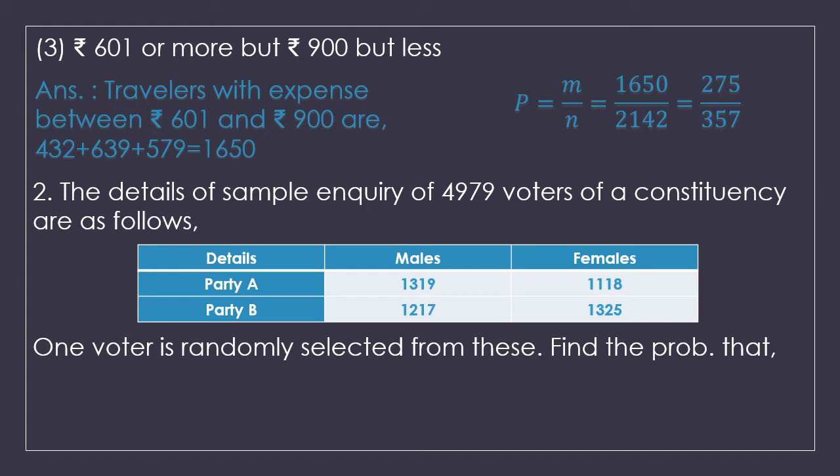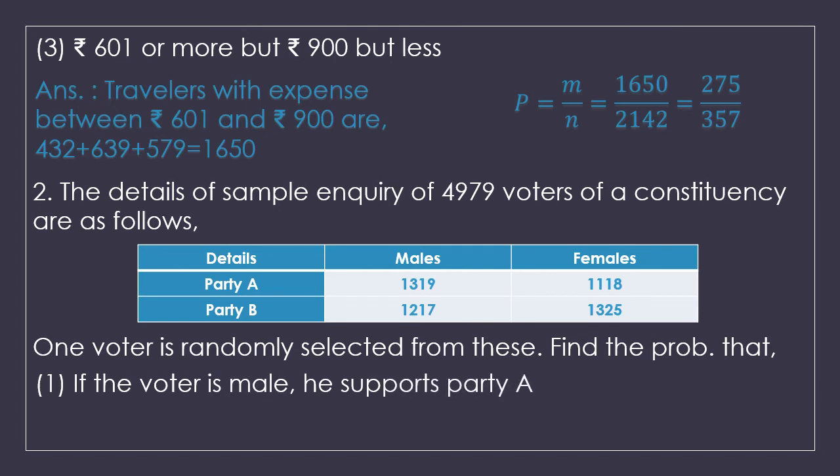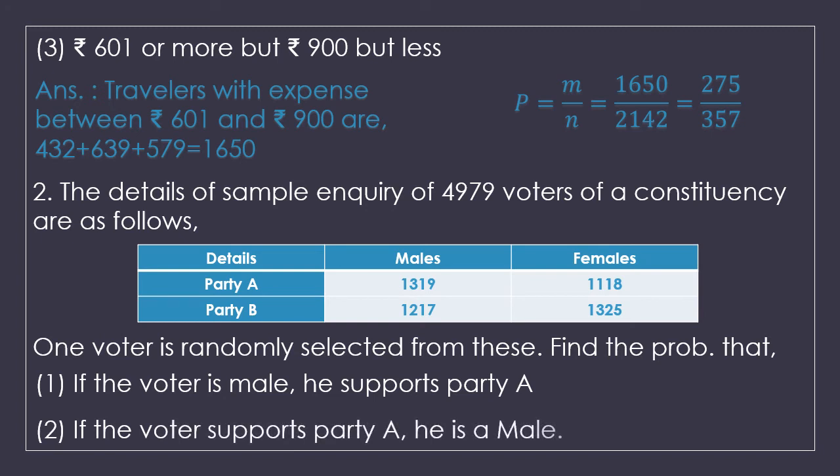Depending on the question, we will calculate the favorable number of outcomes. Starting with the first question: if the voter is male, he supports party A. When the word if is used, it basically means this is a conditional probability. The second question: if the voter supports party A, he is a male. Again, if means this is a conditional probability. We are supposed to calculate the conditional probabilities for the given questions. Basically only two events are part of this question. Let's break them down according to our understanding.